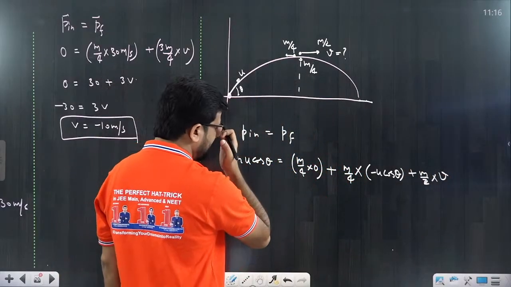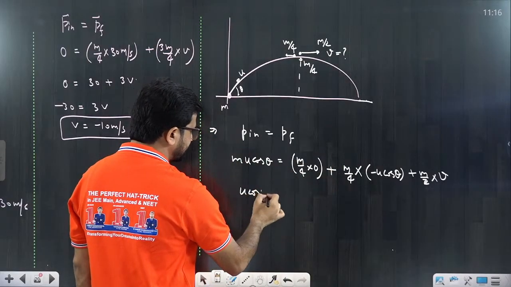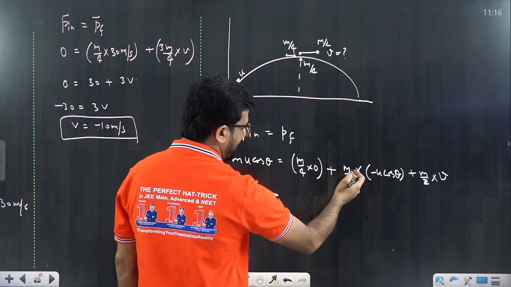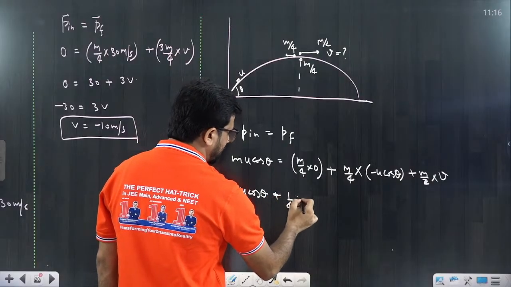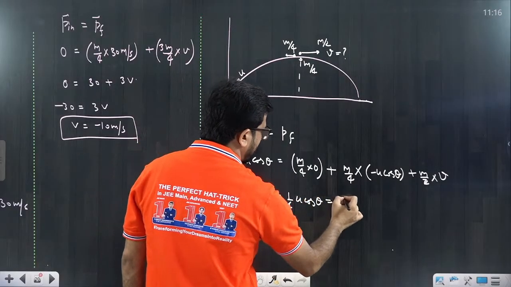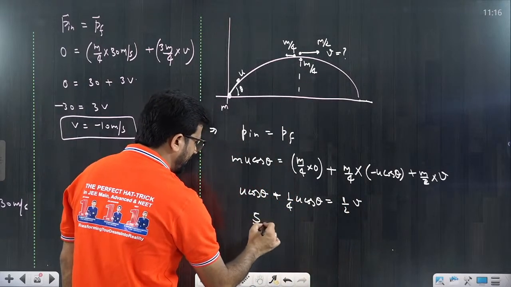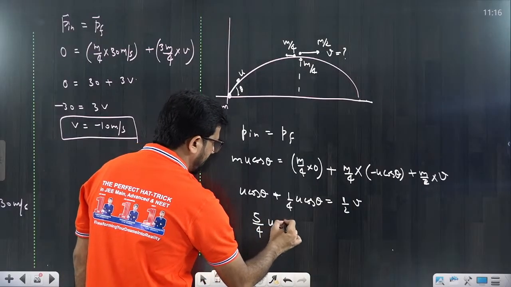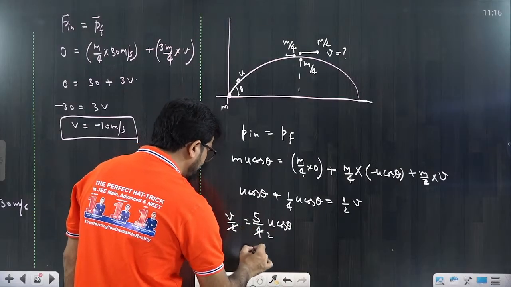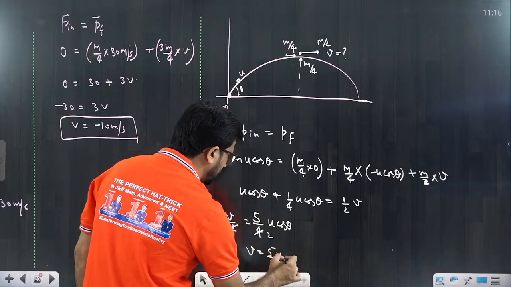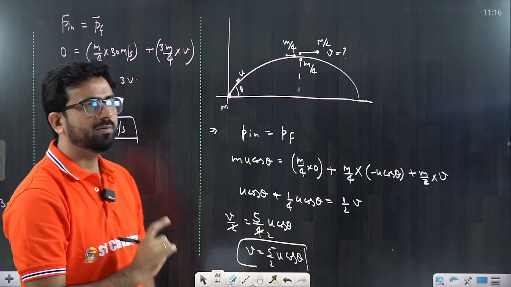Please understand. I can take m common and remove it, so that would be u cos theta. This term is 0. This is minus u cos theta by 4. So I will take this to the other side, that would be plus 1 by 4 into u cos theta, equal to 1 by 2 into V. This becomes 5 by 4 u cos theta equal to V by 2. From 2 this becomes 2, that means V is equal to 5 by 2 u cos theta. That is the final answer. I think everyone is clear about it.